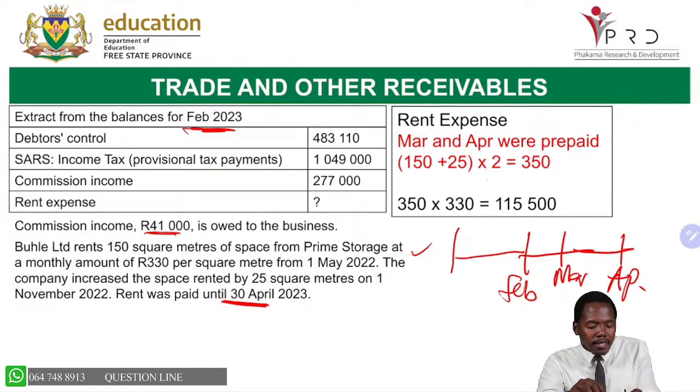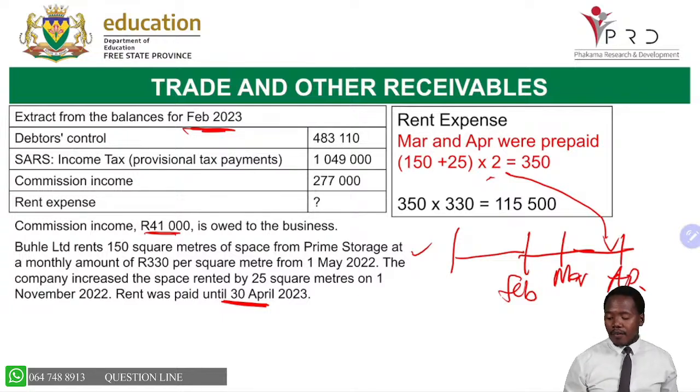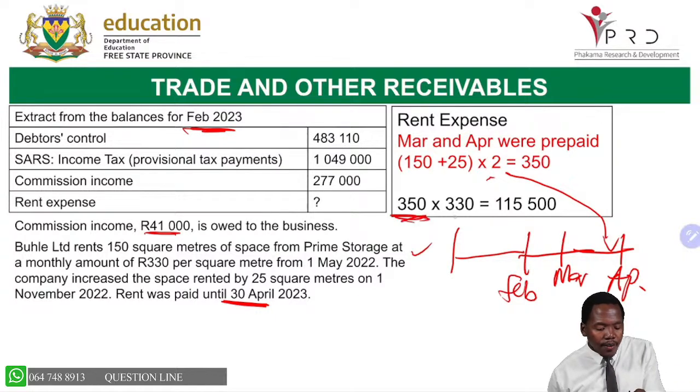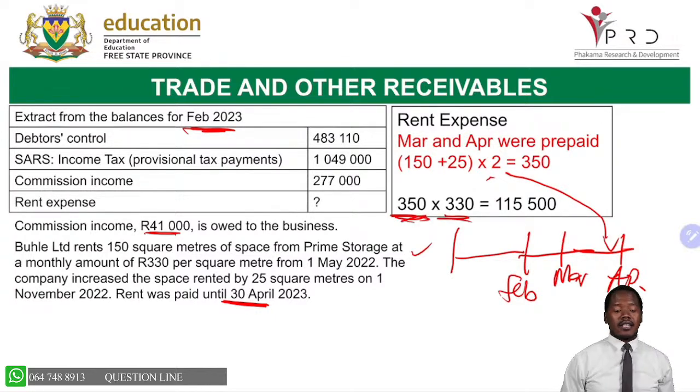So this is 2 months. Now we say 150, which is the original square meters, plus 25 square meters. So this gives us 175 square meters. Then we multiply by 2 because there are 2 months. We get 350. Then from there, we say 350 multiplied by 330.